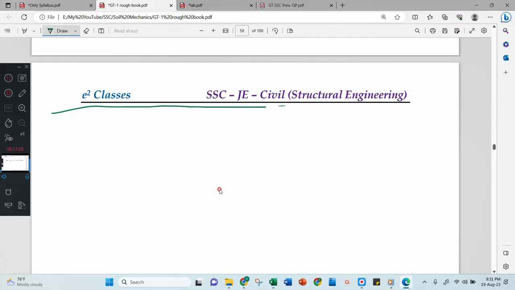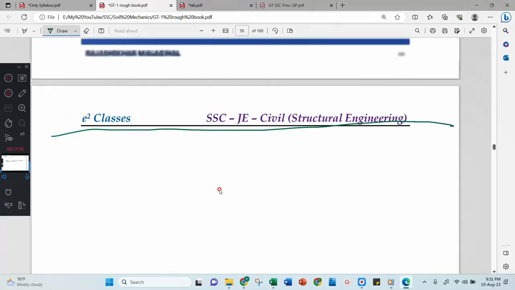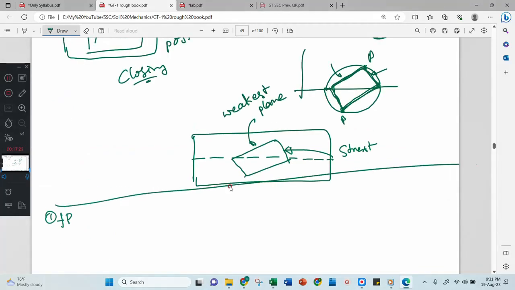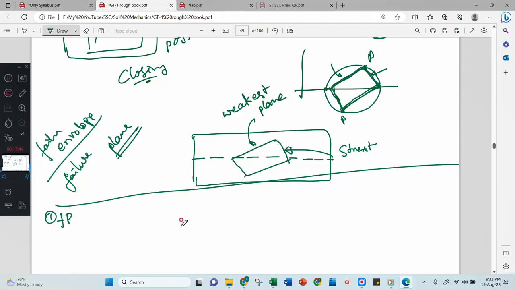Now to address these demerits. What are those? The first demerit is the failure plane. One more thing you should always remember: failure envelope is different and failure plane is different. Failure plane will be shown in the setup, that is in the soil. Failure envelope is shown in the graph. Don't think that both are the same.